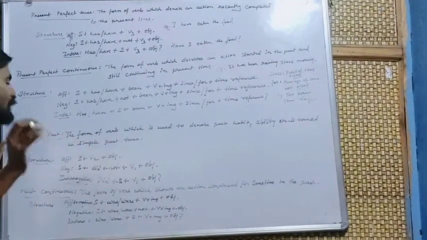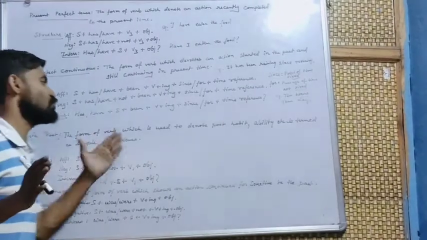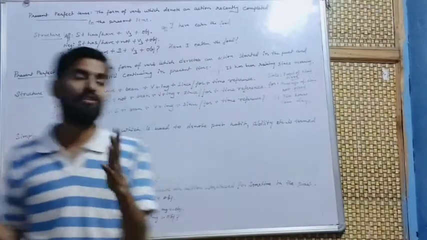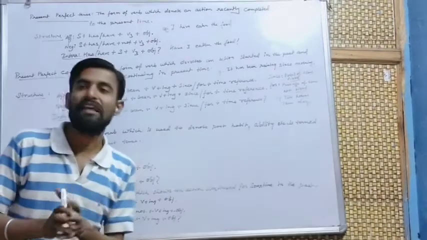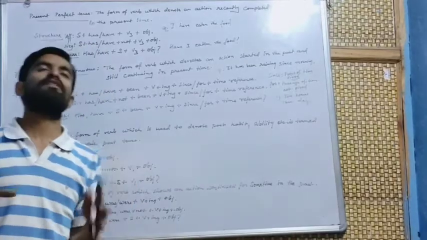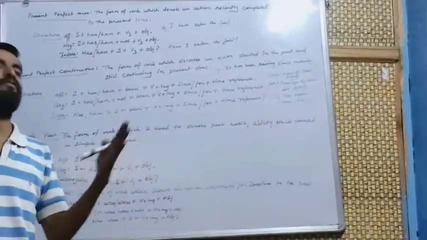Now simple past. The form of verb which is used to denote past habit, ability, etc. is termed as simple past tense. It represents the simple past habit of a person, of a thing, of anything.